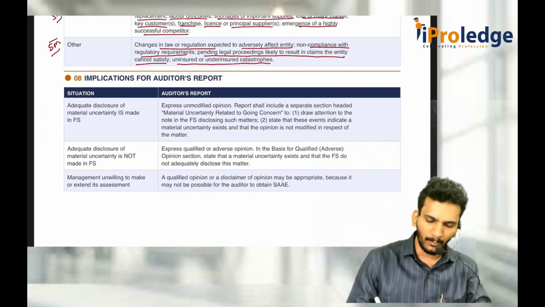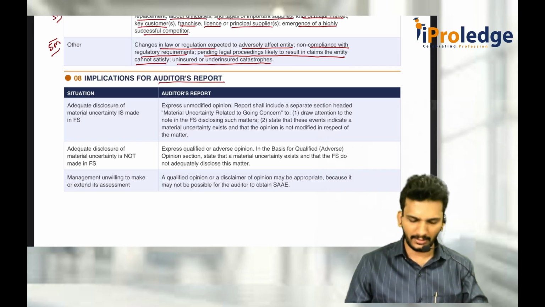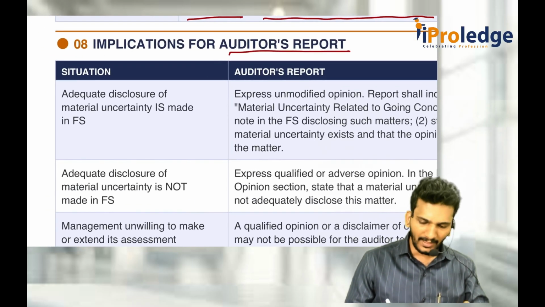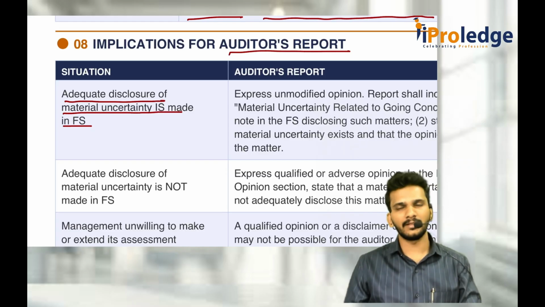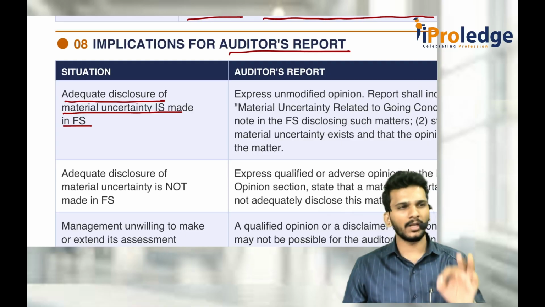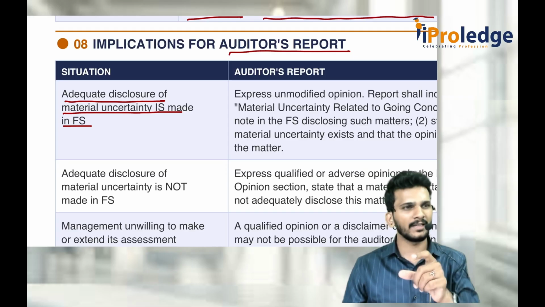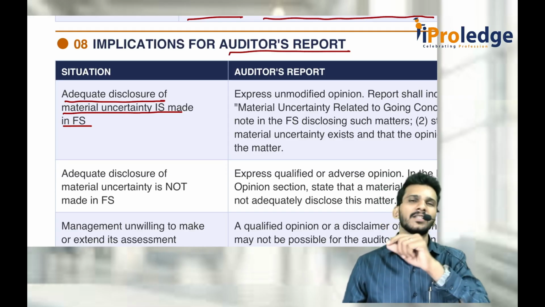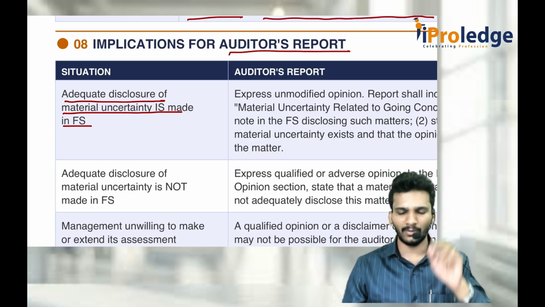This is the last part, the audit report part. Whenever you find the going concern assumption is appropriate but there is a material uncertainty, and adequate disclosure of it is correctly made in the financial statements, in the notes to accounts they have told that there is some uncertainty. Adequate disclosures are made. Then don't change your opinion, give the unmodified opinion. The only thing you have to do is include a separate section called SA 570 going concern, and in that section you mention that because of these things the entity might be affected in going concern. These things you have to write.